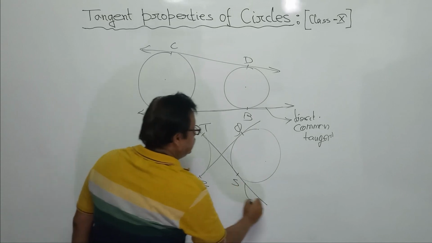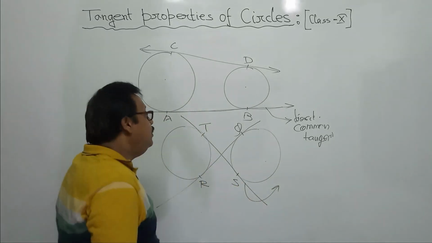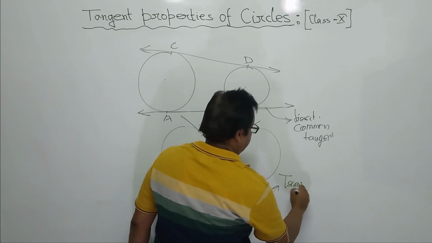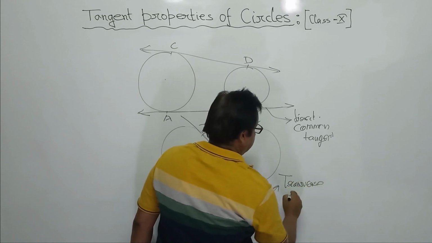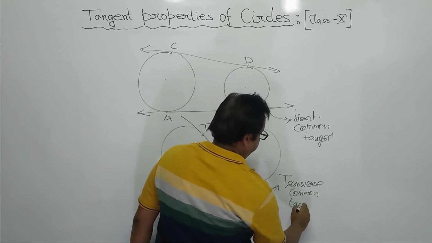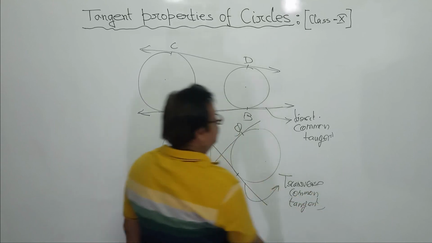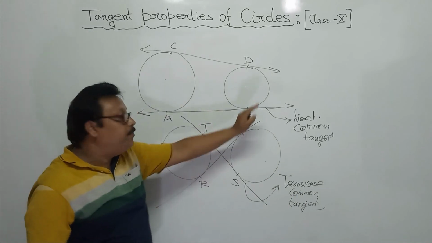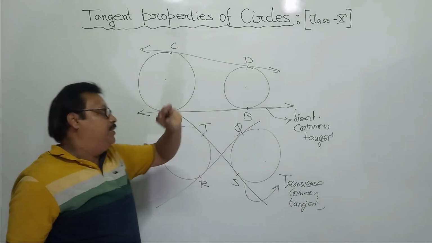And this type of tangent is called a transverse common tangent. These are called direct common tangents and these are called transverse common tangents.